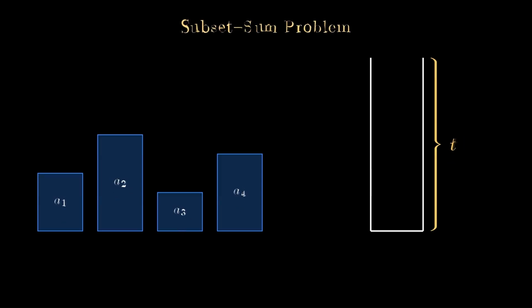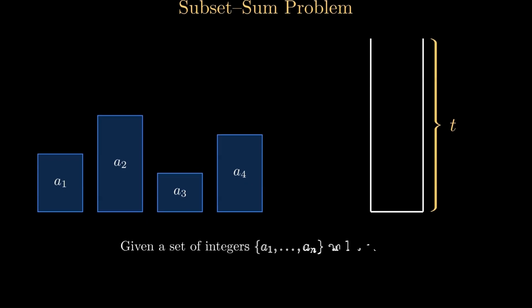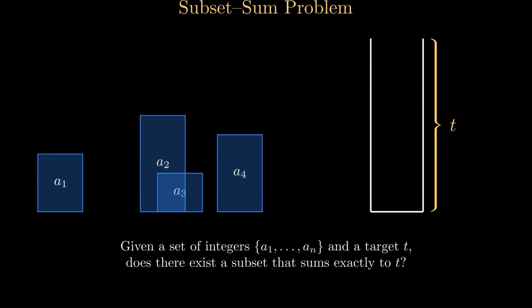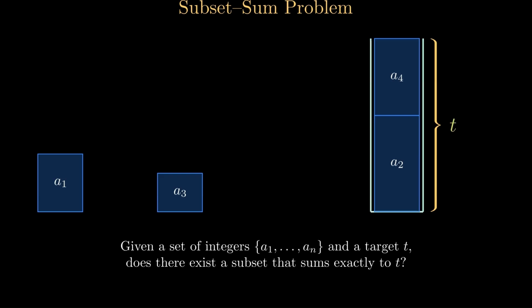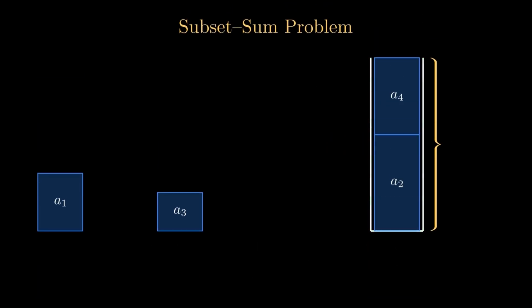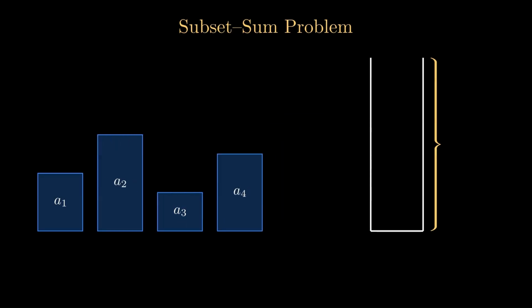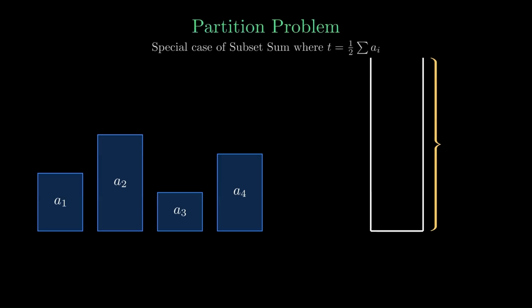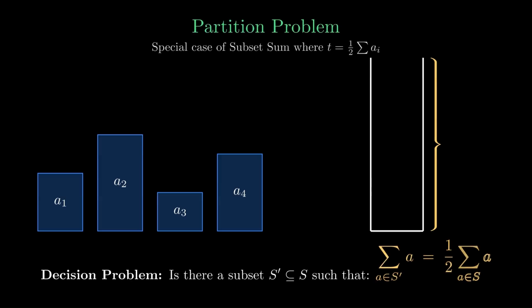Now, the subset sum problem states that given a set of integers a1 to an and a target t, does there exist a subset of those integers that sums exactly to t? Now we can turn this into the partition problem really easily because it is just a special case where the target is now exactly half of the sum of all the sizes of your elements.